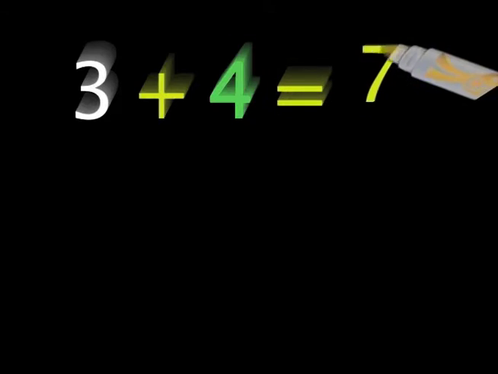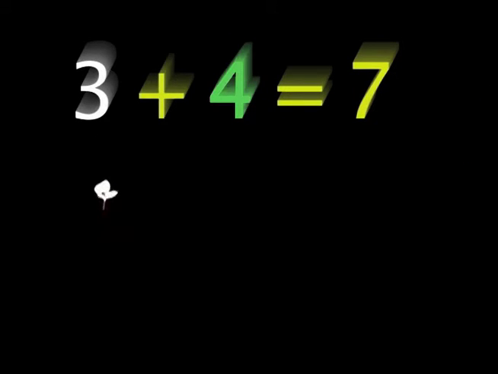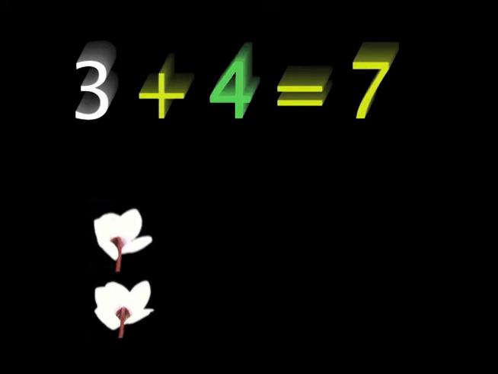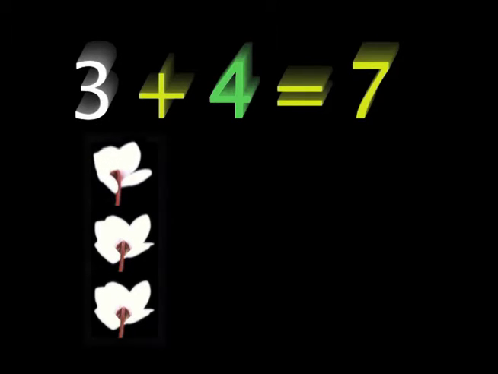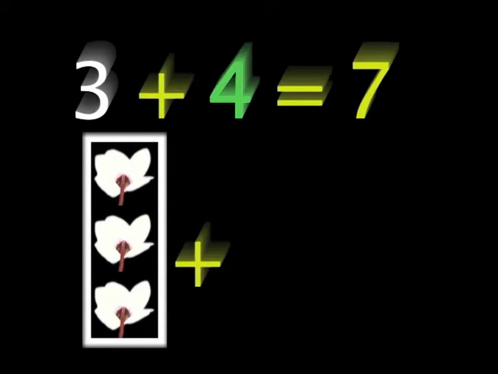Three plus 4 equals 7. There are 3 cyclamen flowers. 1, 2, and 3. This is a group of 3 flowers.